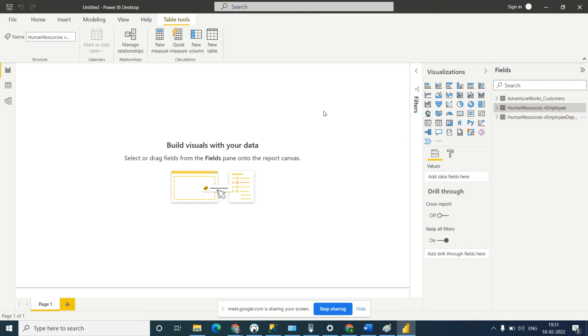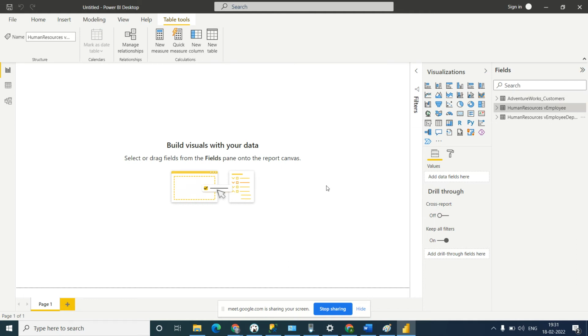If you see, when we connected the Adventure Works customer, this was a file, an Excel CSV file. It did not ask me for options like selecting import or selecting direct query. So what is import and what is direct query, that I will tell you.